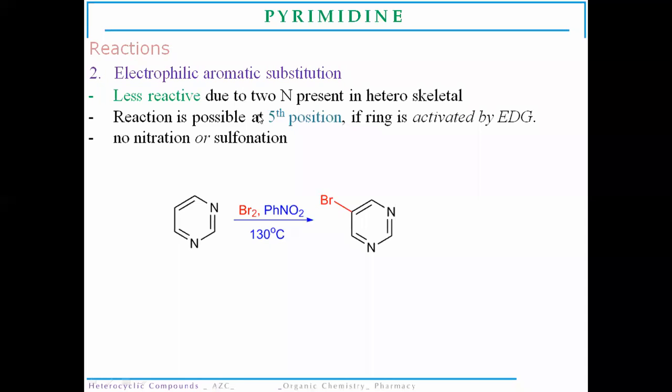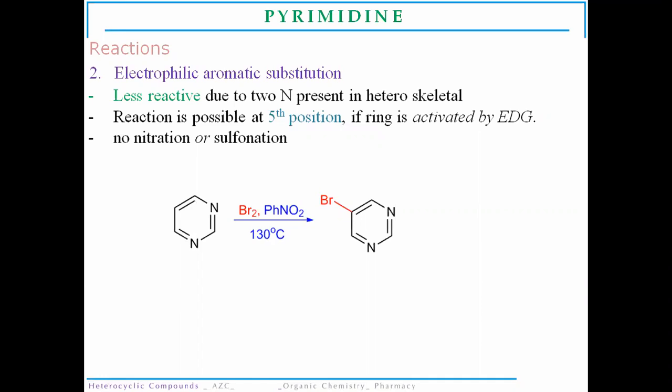Now, the reaction is possible only at the fifth position, because attack at positions 2, 4 and 6 is particularly retarded and restricted because of the electron deficiency at these positions. As there is a deficiency of electrons due to the presence of the nitrogen atoms, these 2, 4, 6 positions are already electron deficient.